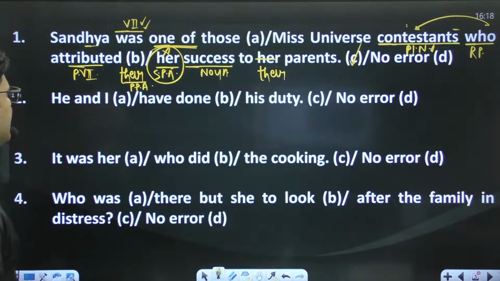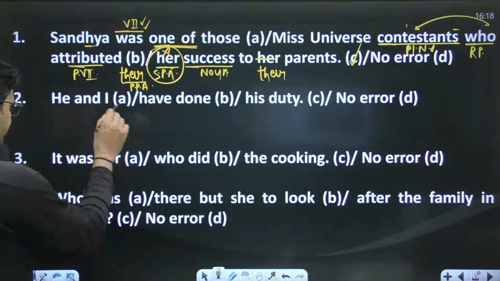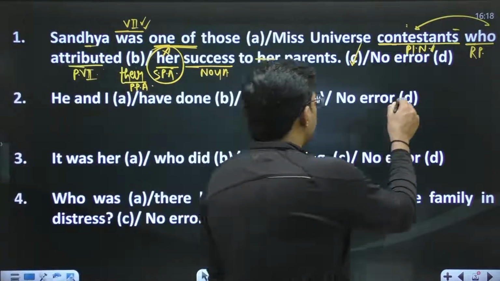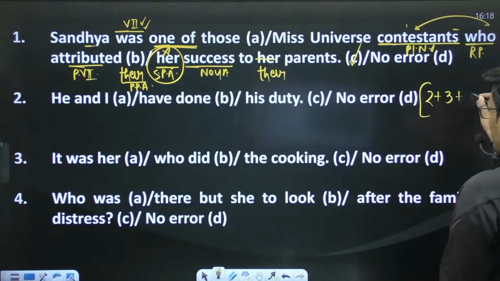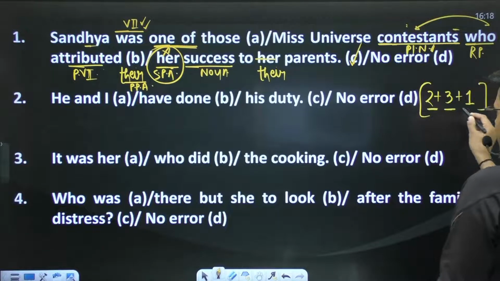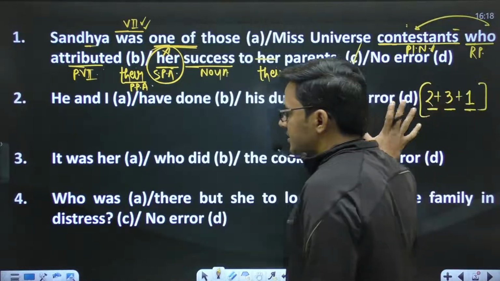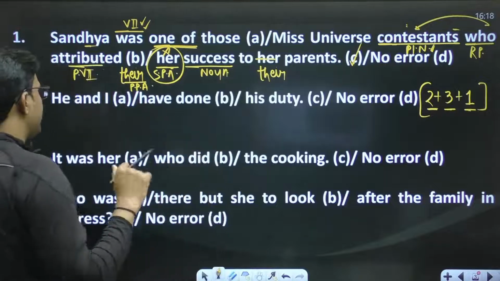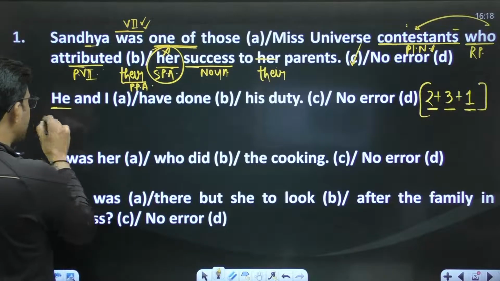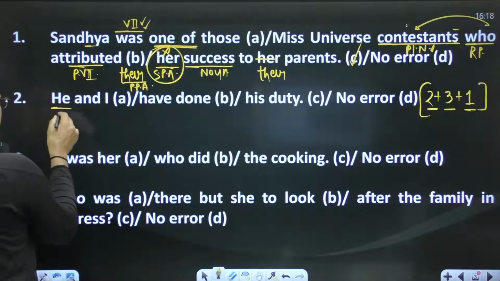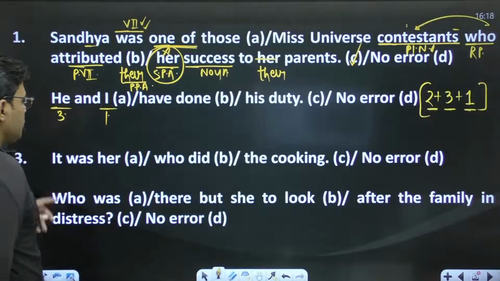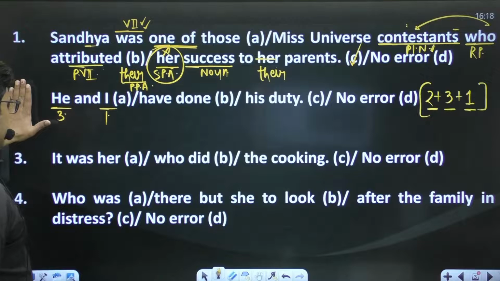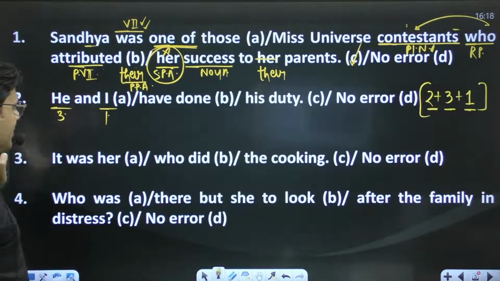He and I have done his duty. Okay, you know, whenever pronouns are singular, we use a sequence of pronouns, and that sequence must be 2 3 1: second person, third person, first person. This is the appropriate sequence. Here the second person is absent, so this one is third person and this one is first person. If the second person is absent, then 3 1 will be the sequence.